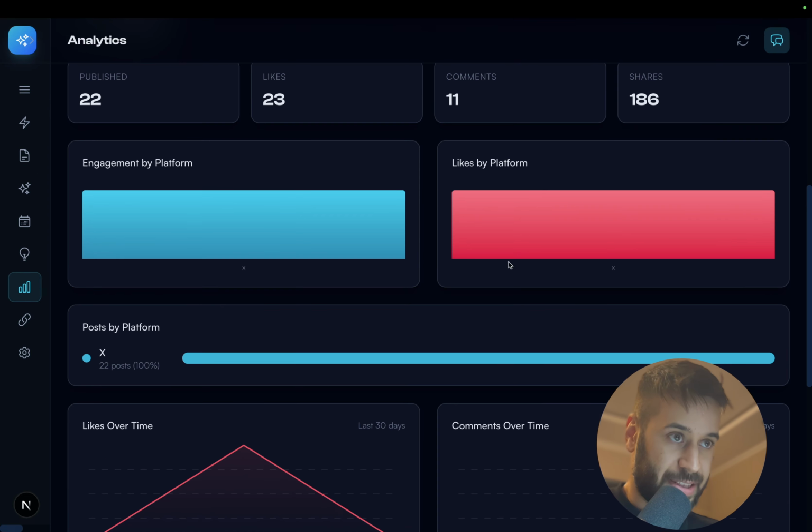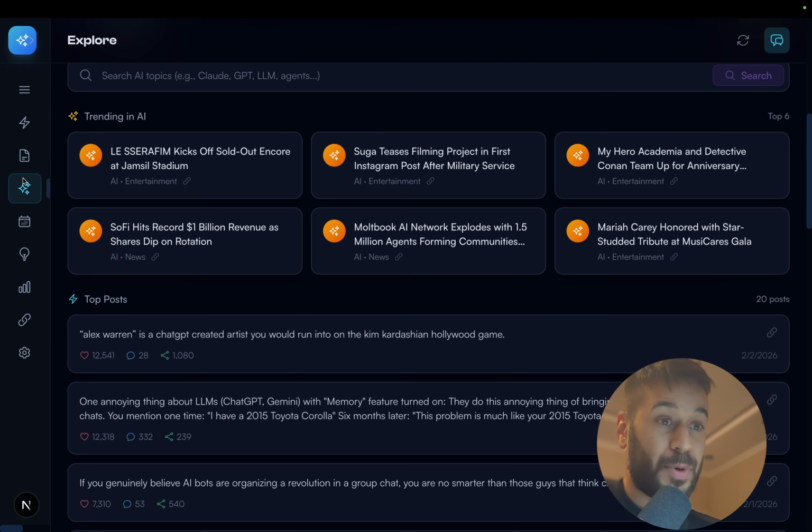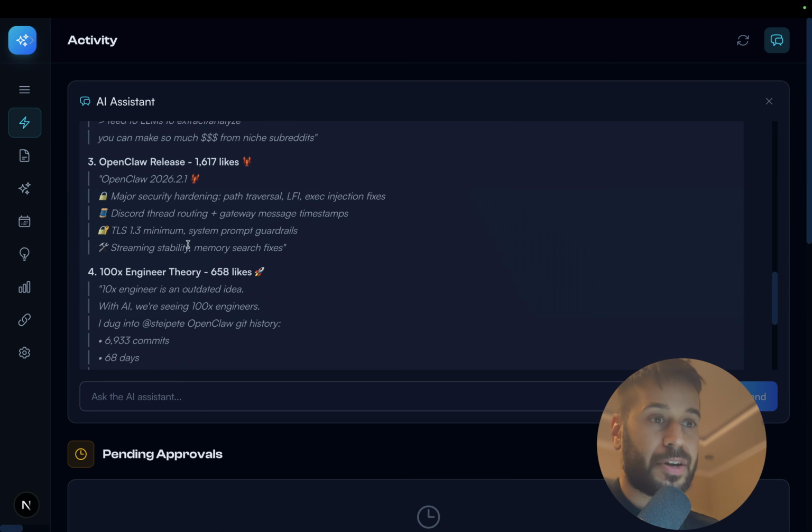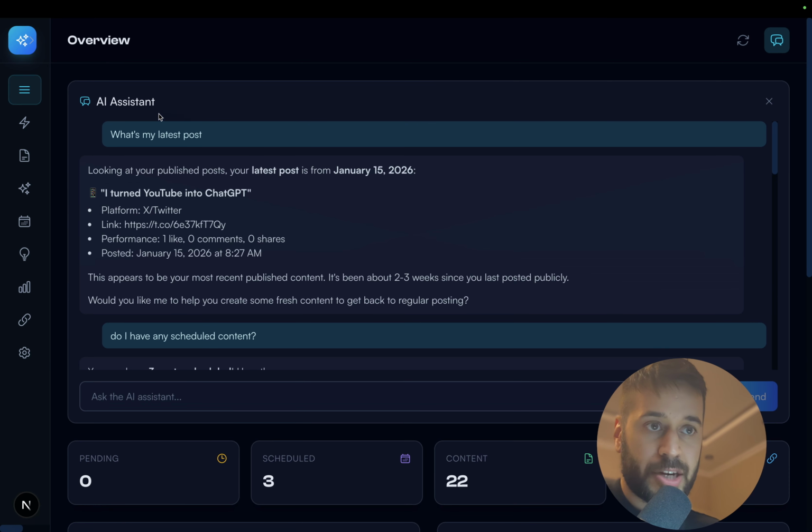So I have built this dashboard using Claude Code. I have integrated an AI assistant with this dashboard that can help me write content and post content as well. This AI agent, I can ask it whatever I want. For example, what is my latest post? So it goes to my X account and tells me that, okay, your latest post was in January 15.